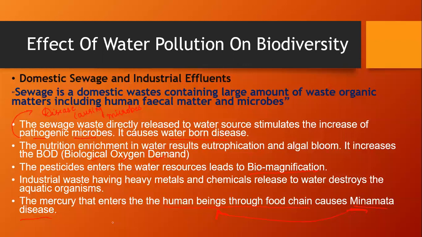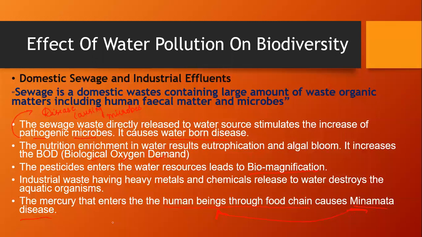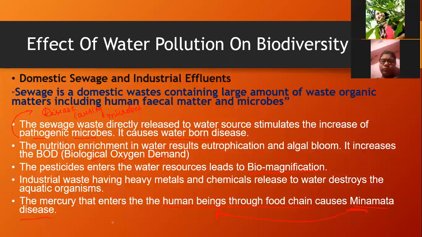Next, domestic sewage and industrial effluents also result in eutrophication and algal bloom, and also increase the biological oxygen demand, that is BOD. The pesticides that enter the water resources lead to biomagnification.